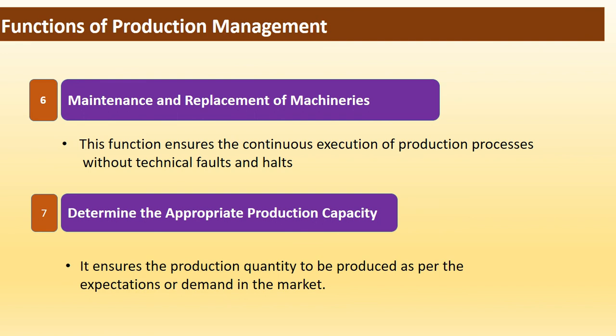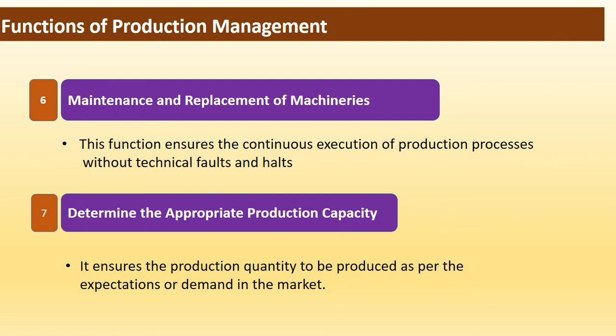Next function of production management is to determine the right production capacity. Production capacity is the ability or potential of production management or process to produce a specific quantity of products. Production management is involved in deciding the appropriate quantity to be produced by considering demand and availability of resources. Demand forecasting or sales forecasting gives the information regarding the future demand. Sometimes seasonal demand may be considered for specific products.